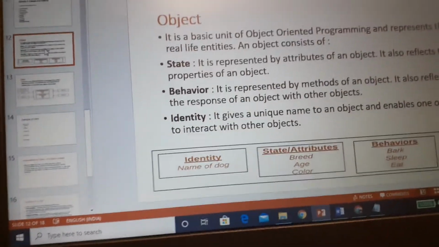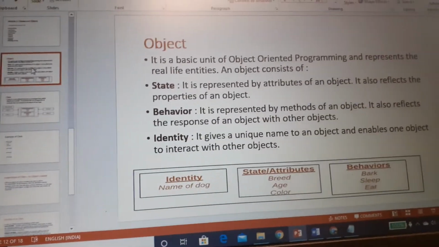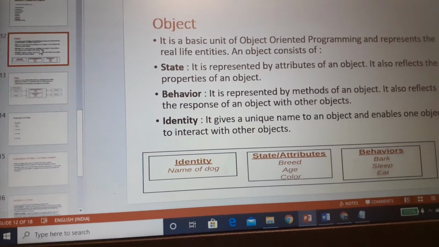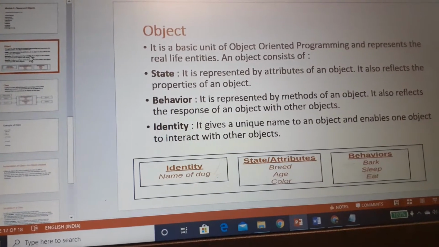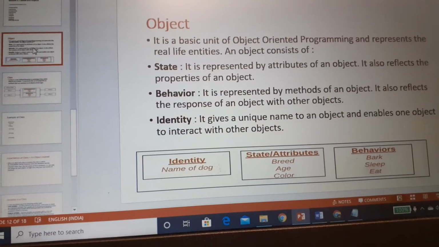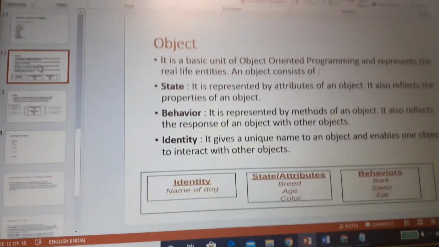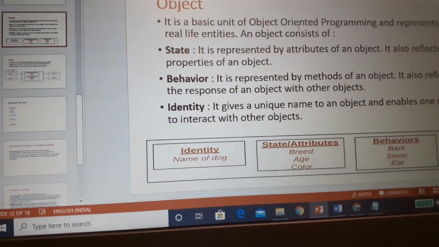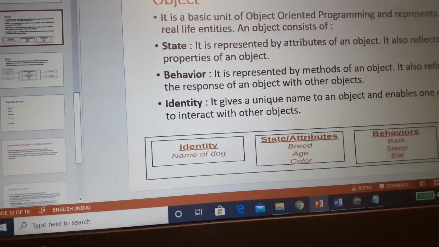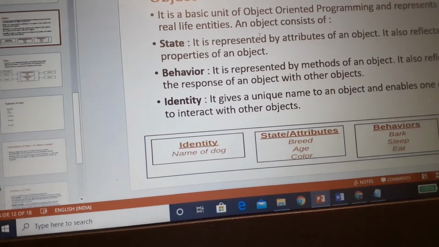So what is an object? Anything that we see in our real world, that is an object. We, the human being, are an object. A chair, a table, any animal, all are considered as object. So from the object-oriented programming perspective, it is a basic unit of object-oriented programming that represents the real-life entities.